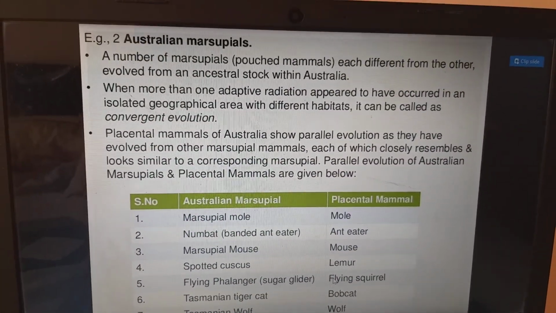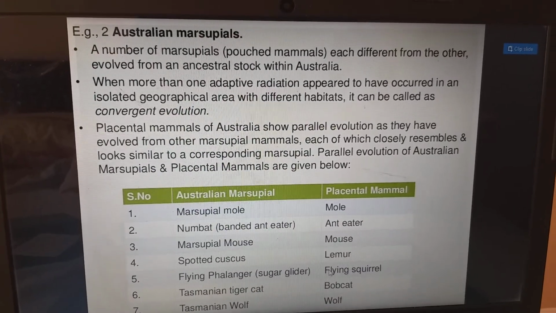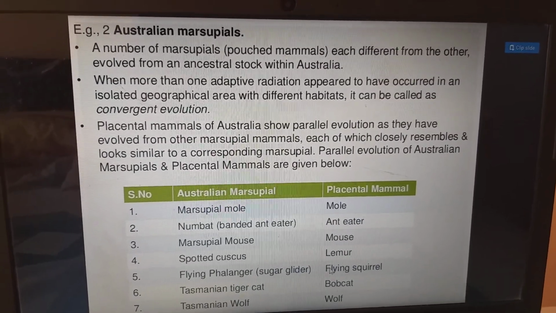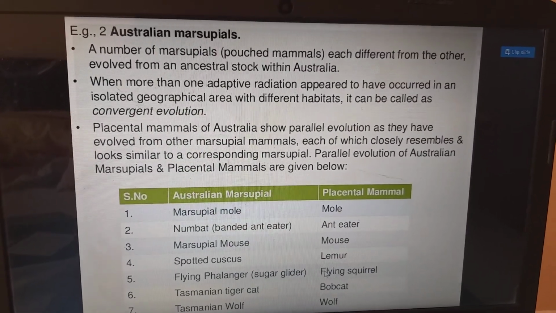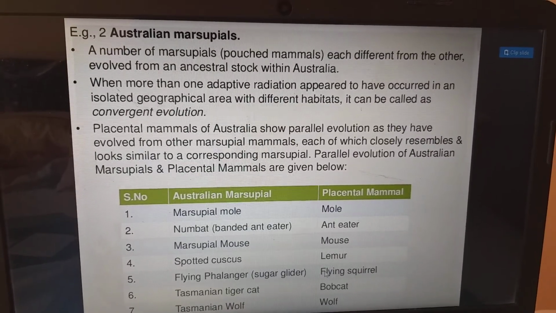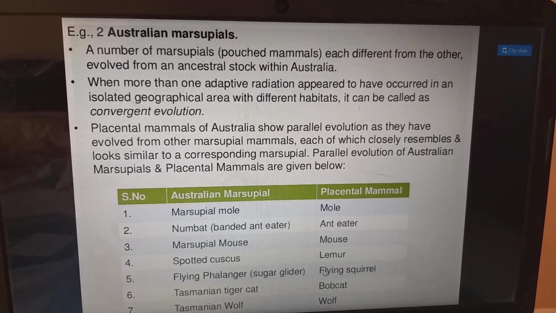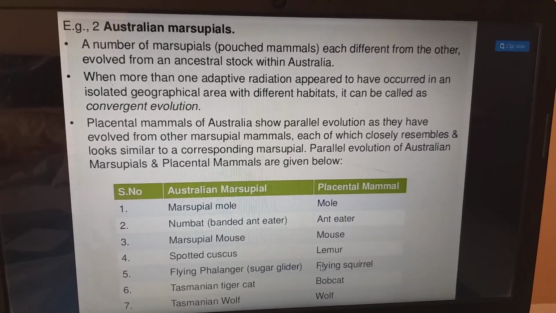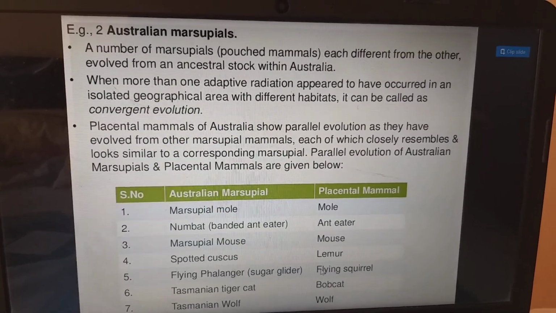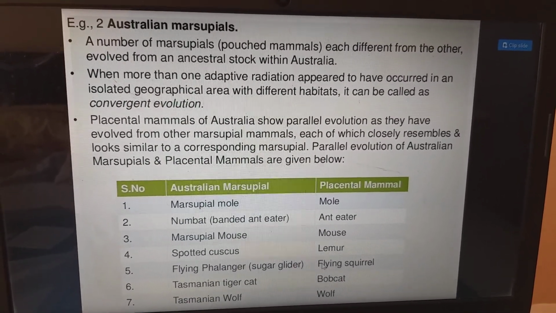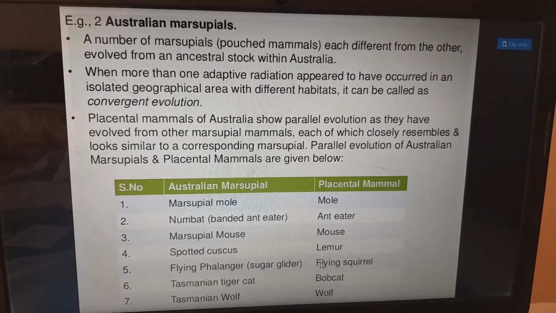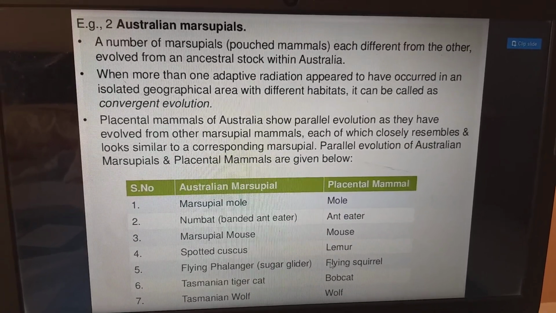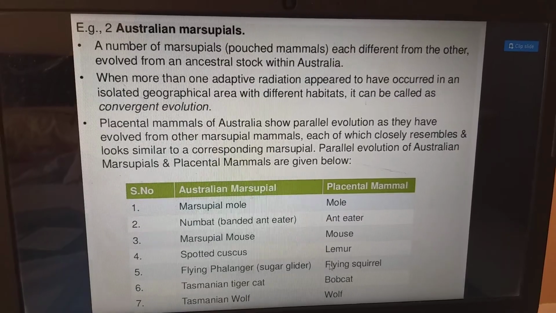Now Australian marsupials. A number of marsupials, pouched mammals, each different from the other, evolved from the same ancestral stock within Australia. When more than one adaptive radiation appears to have occurred in an isolated geographical area with different habitats, we call it convergent evolution, meaning starting from one point. The placental mammals of Australia show a parallel evolution, having evolved alongside the marsupial mammals, each of which closely resembles and looks similar to a corresponding marsupial. The parallel evolution of Australian marsupials and placental mammals is given below.